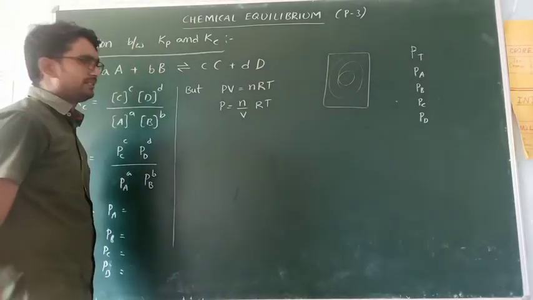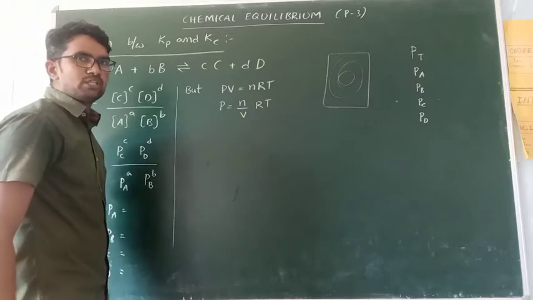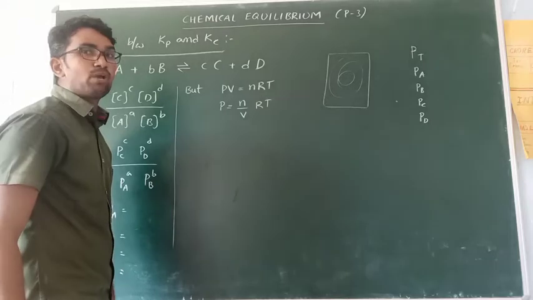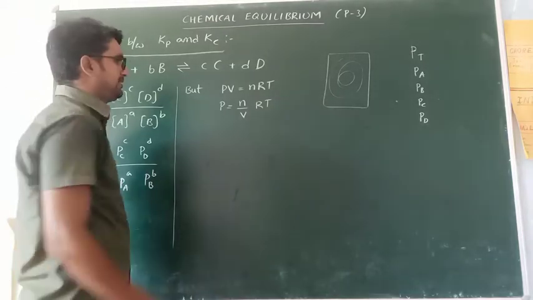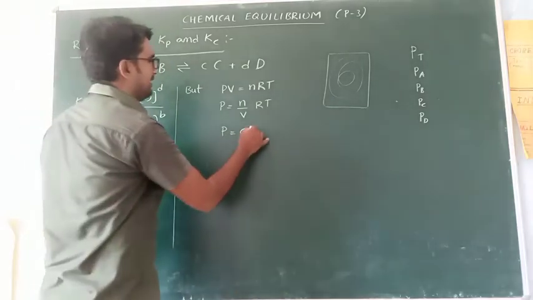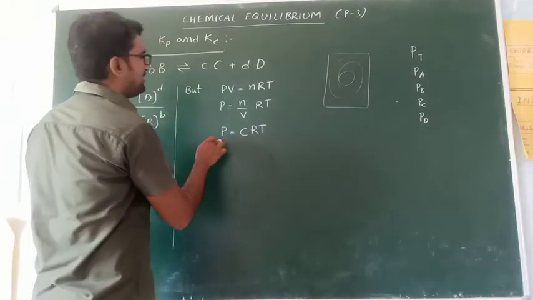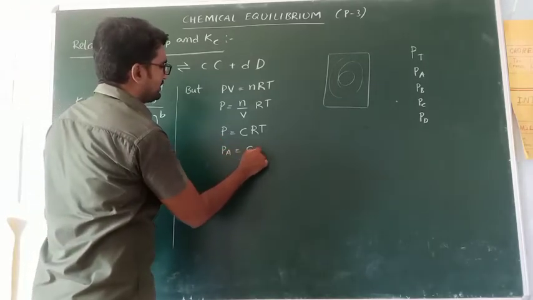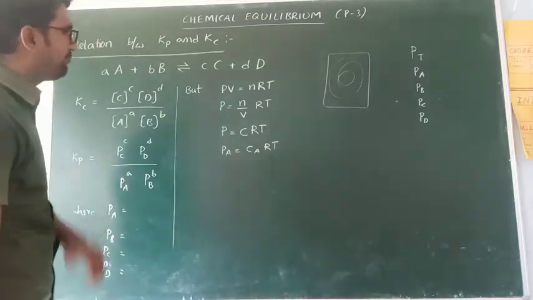Do you understand? n by V is number of moles by volume, simply moles per volume. Volume is expressed in liters, so moles per liter, which is molarity. Molarity is a concentration term. That's why we can write C for concentration: P equals CRT. But here P means the partial pressure, so Pa equals Ca RT, and Pb equals Cb RT.